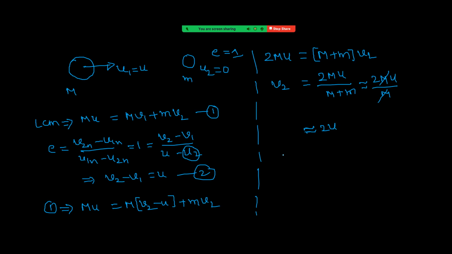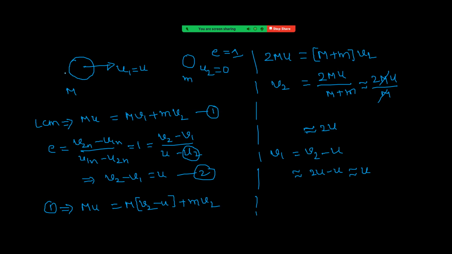Let us now focus on what v1 is. v1 equal to, see how much? In the place of v1, v2 minus u. The v2 value is approximately 2u, right? 2u minus u, approximately u.